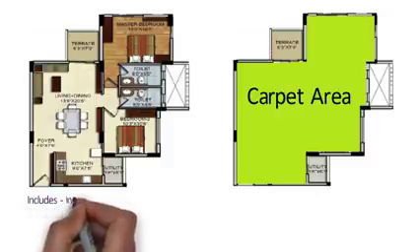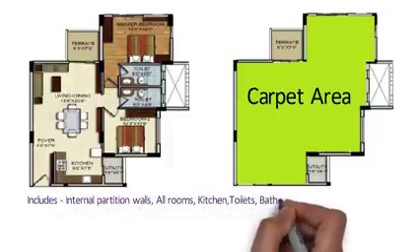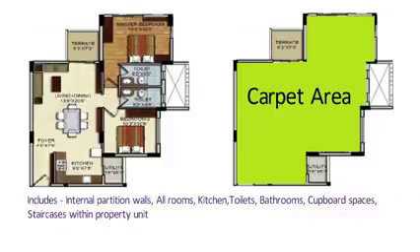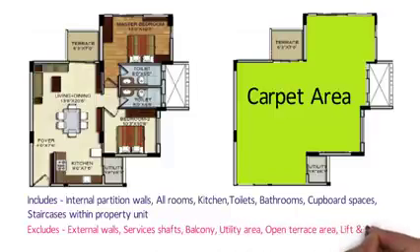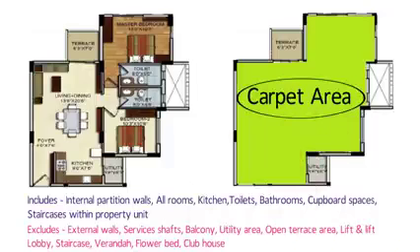Carpet area includes area covered by internal partition walls of apartment, all rooms in a flat, kitchen, toilet, bathroom, cupboard spaces, staircases within the property unit. And carpet area excludes area covered by the external walls, surface shafts, balcony, utility area, open terrace area, lift and lift lobby, staircase, veranda, flower bed, clubhouse. So while buying property, look at the carpet area and then make your decision, because that is the number that will give you an idea of the actual usable space.